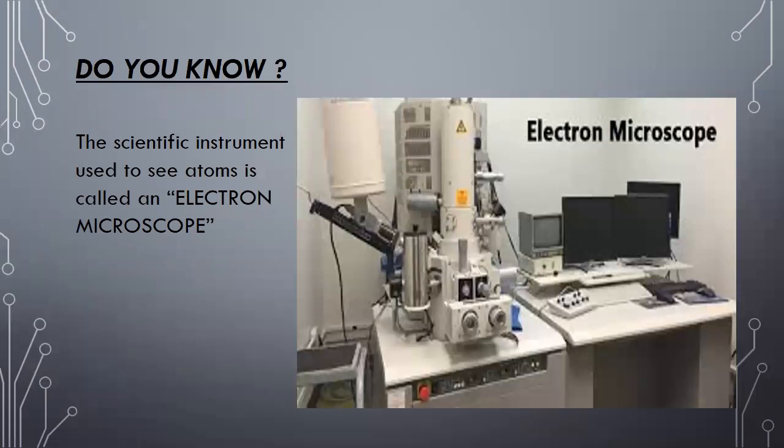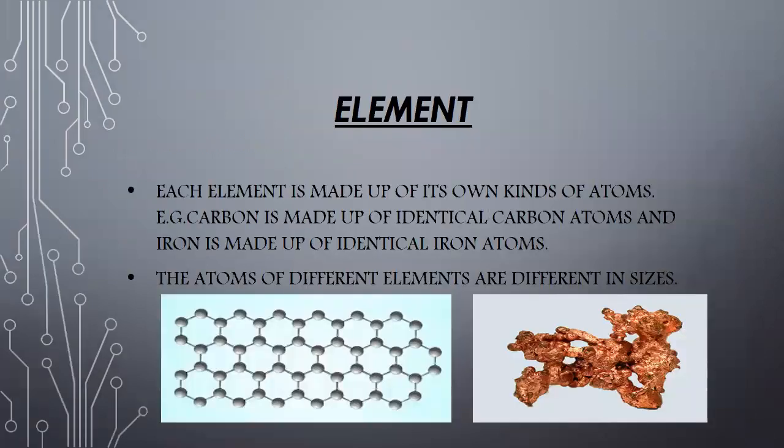Okay, do you know what this instrument is called? This instrument is called an electron microscope, and we use this scientific instrument to see atoms. Okay, remember the name of this instrument. This instrument is called an electron microscope.